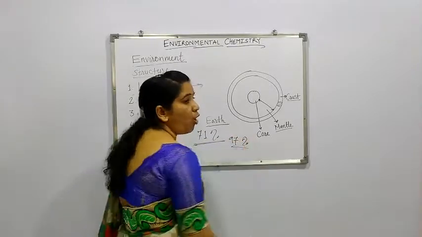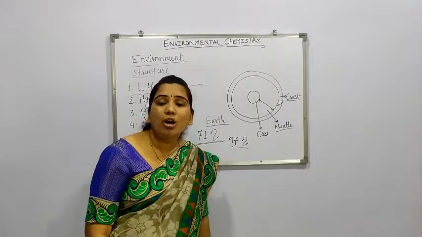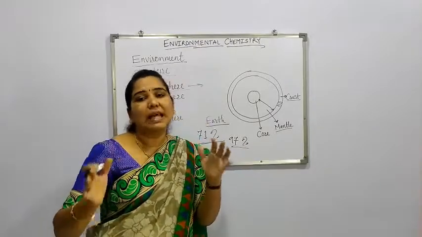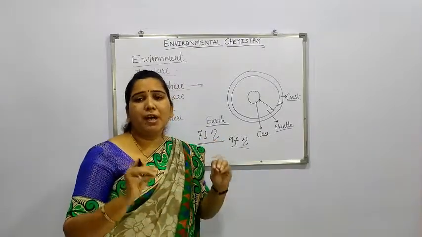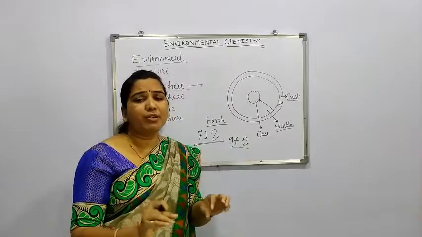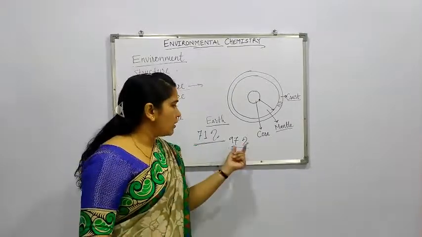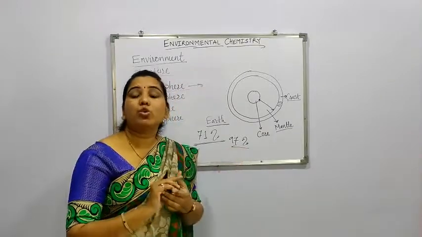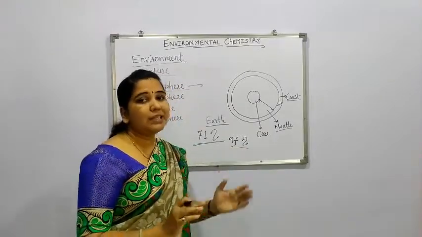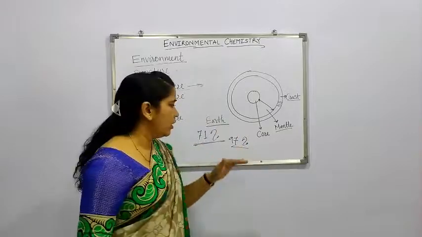up to 97% of water is locked up in large seas and oceans, which is very saline, salty water, not useful for drinking purposes. So 97% of water is totally useless for us as it contains a lot of salt.